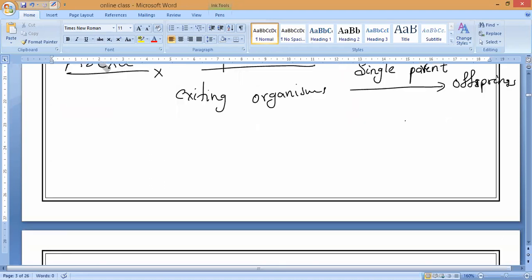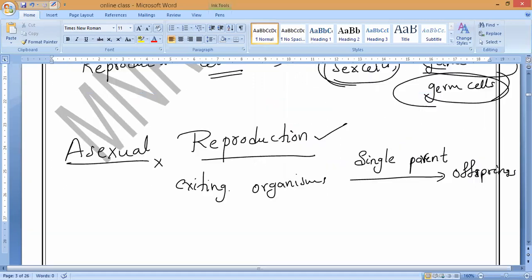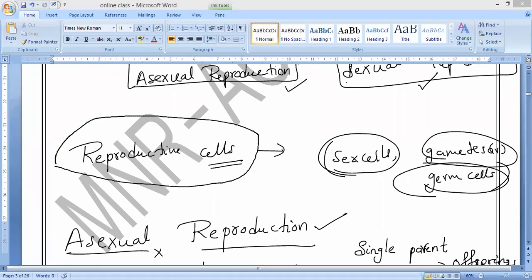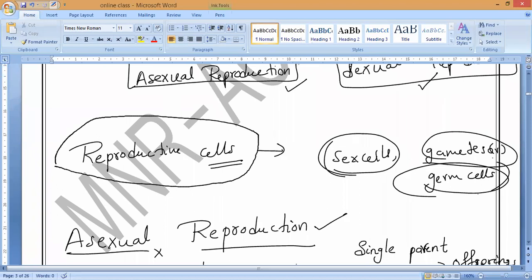Most of the time the definition is asked as a 2-mark descriptive question, so be very careful. What do you mean by asexual reproduction? Don't just say the offspring is coming from a single parent. What is the exact scientific definition? If there are no reproductive cells involved, then that is called asexual reproduction.